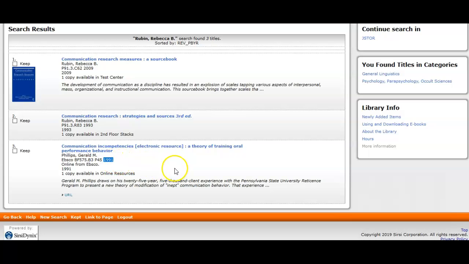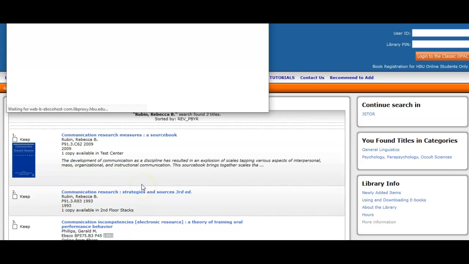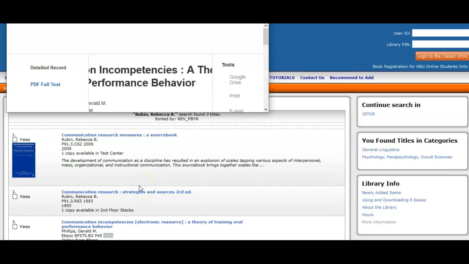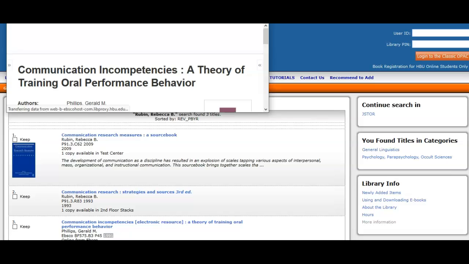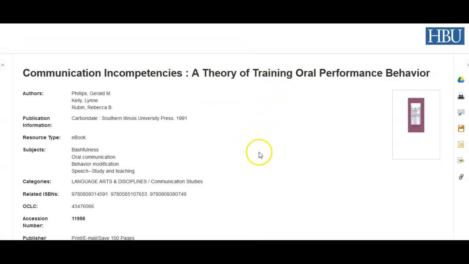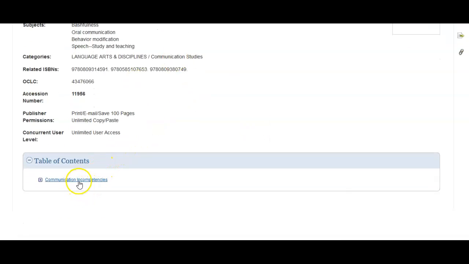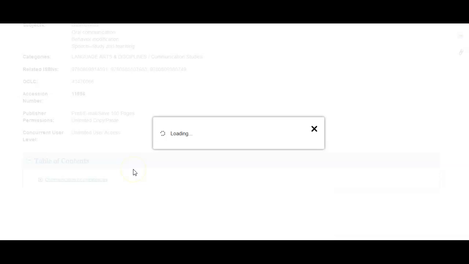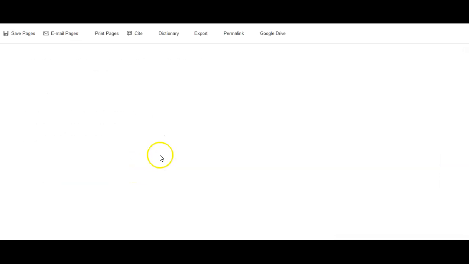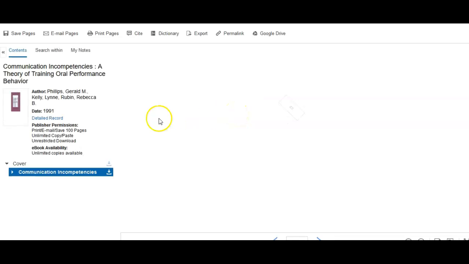It's kind of old. But if you wanted to open this EBSCO ebook, you would click on the URL here. And then it opens the book for you. If you have any questions about opening ebooks or how to download them and all, just give the library a call or email reference at hbu.edu. Let's see. This is actually an older version. If you open the table of contents here, you can actually click through it. The newer books have a much better interface on them.